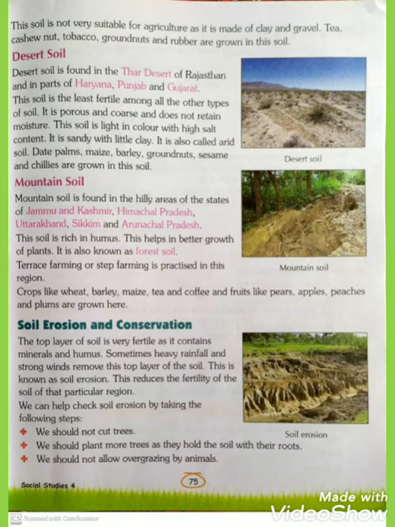This reduces the fertility of the soil of that particular region, meaning that area. Fertility means the power of production, the power of reproduction of crops, and reduces means less. So because of this, the soil becomes less fertile. If we want to protect the soil from soil erosion, we have to follow some steps. We can help check soil erosion by taking the following steps.